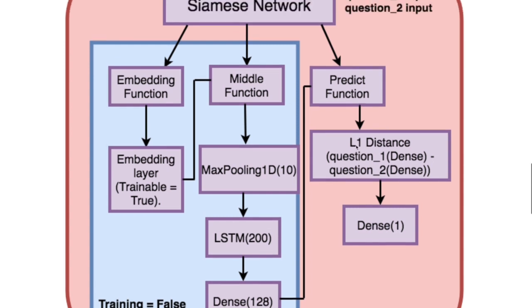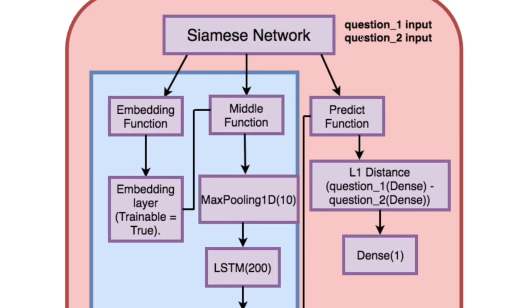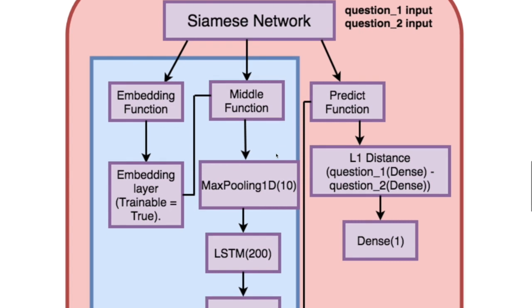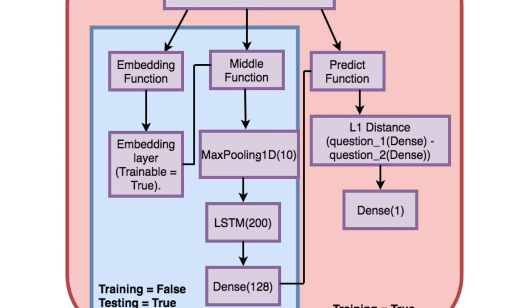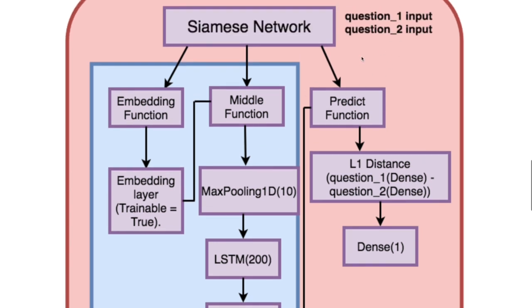So each time I'll pass two inputs. My Siamese network takes two inputs, question 1 and question 2, so basically each function will be called twice. I should have told this earlier: a Siamese network is nothing but a single network. Physically it's a single network, but virtually you can imagine two different parallel networks running, sharing the weights. So weights at the end are the same for both the questions that you have.